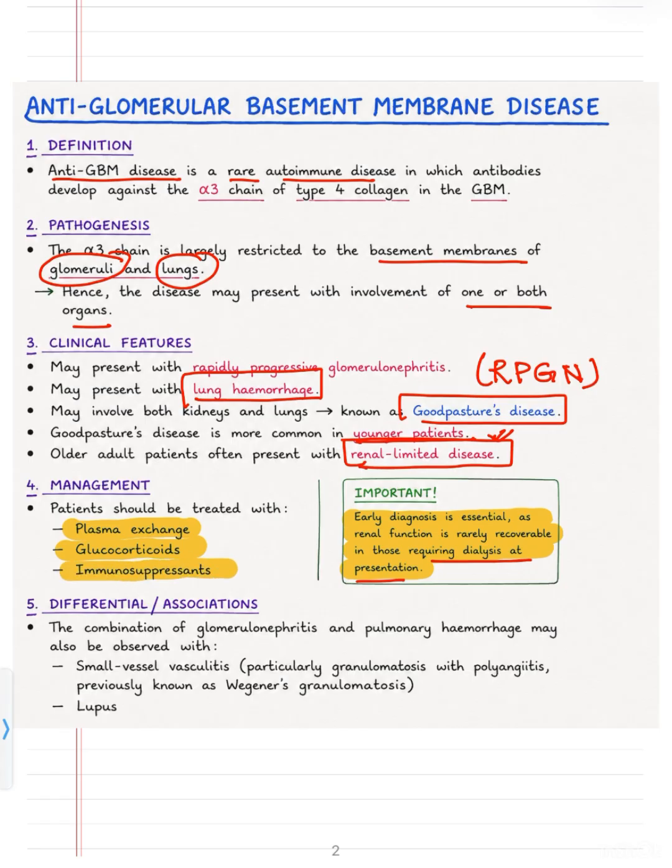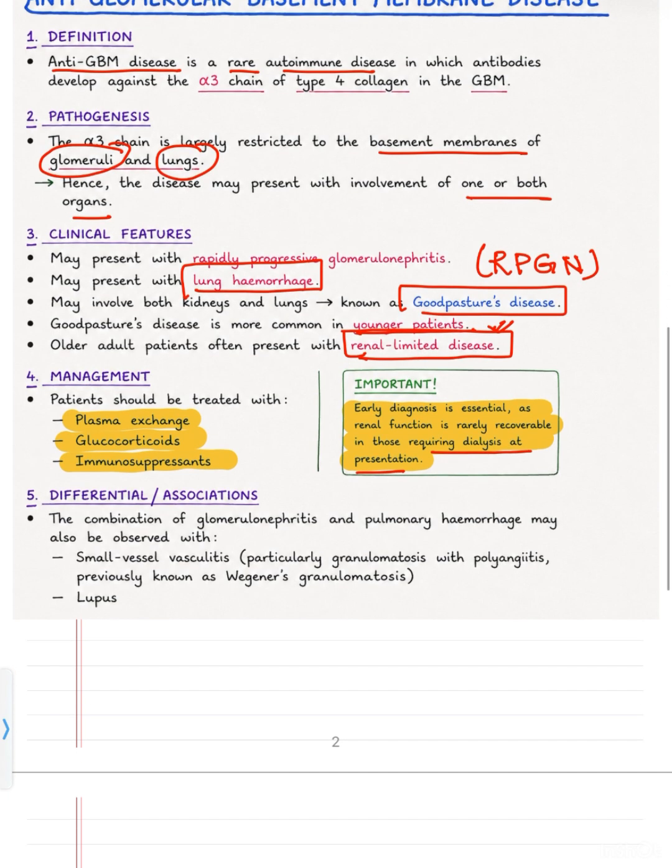What is the differential diagnosis? It is not always there that whenever a patient is presenting you with the renal pathology as well as lung hemorrhage, you are going to diagnose it as Goodpasture syndrome. No, there is also one differential. So the combination of glomerulonephritis and pulmonary hemorrhage may also be associated in small vessel vasculitis. And which is small vessel vasculitis? Particularly granulomatosis with polyangiitis, which was previously known as Wegener's granulomatosis. So you have to keep this differential also in mind, that this patient can also have Wegener's granulomatosis, which is now known as granulomatosis with polyangiitis. Second, lupus can also present with this condition.